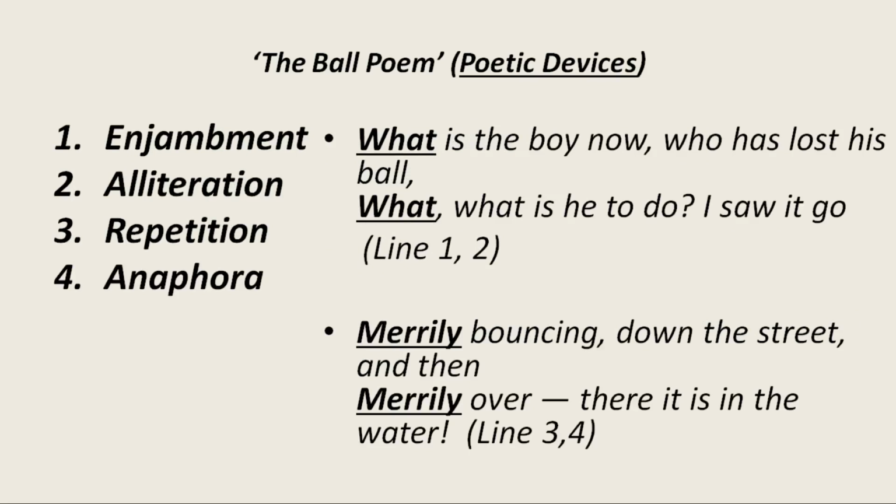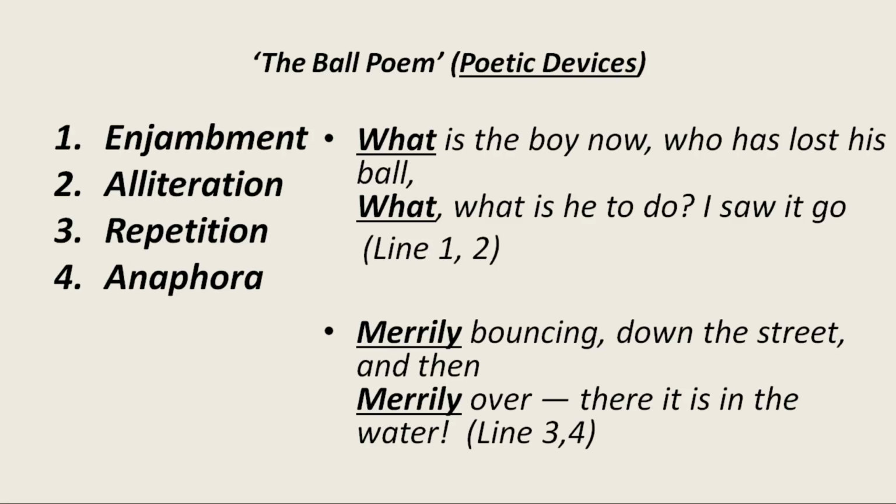Next is anaphora. What is anaphora? When in a poem, two or more than two lines start with the same word, it is called anaphora. So first and second line, both these lines start with the same word, what. What is the boy now? What is he to do? So as both these lines are beginning with the same word, what, it is called anaphora.